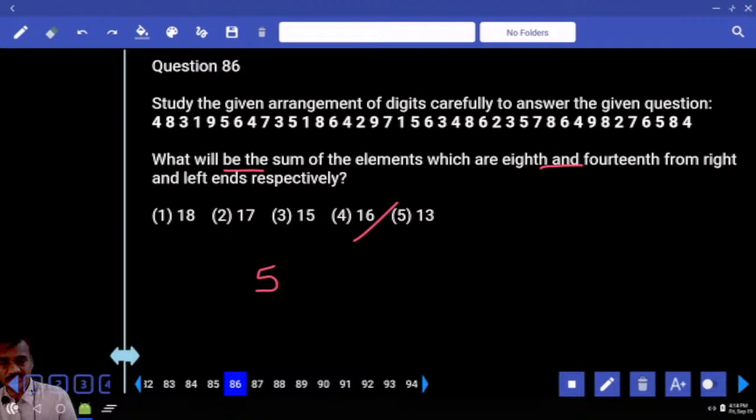Then what will be the sum of the elements which are 8th from the right and 14th from the left? 8th from the right: 3, 4, 5, 6, 7, 8. And 14th from the left: 4, 5, 6, 7, 8, 9, 10, 11, 12, 13, 14. What is your answer? 6 plus 9, 15, choice.